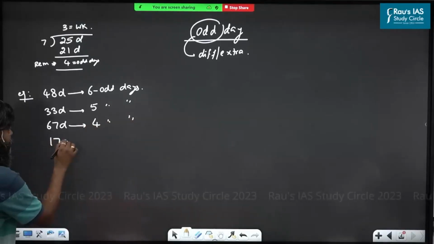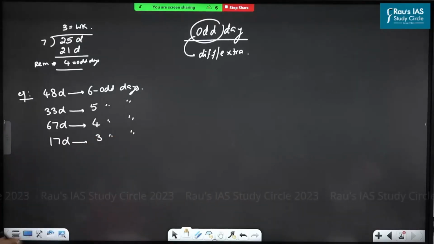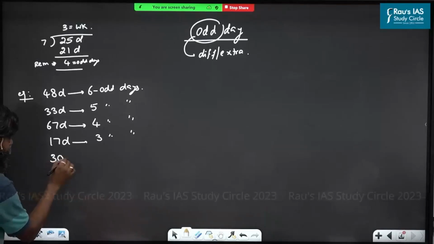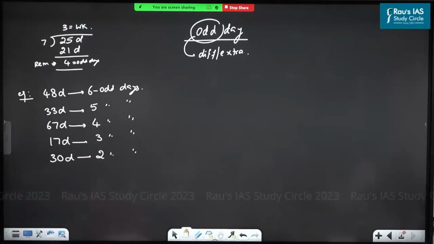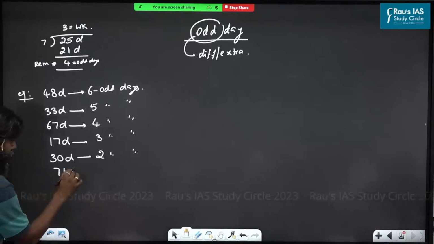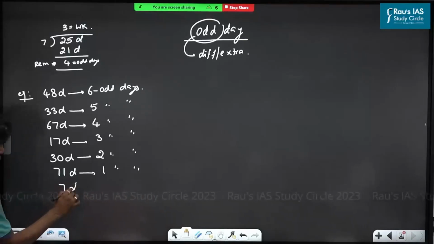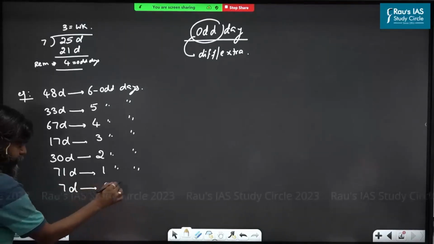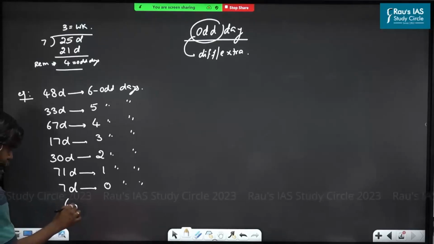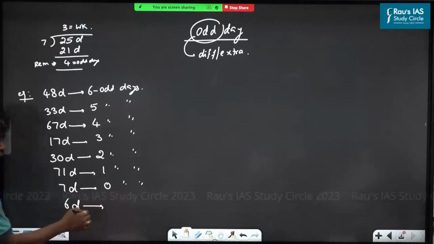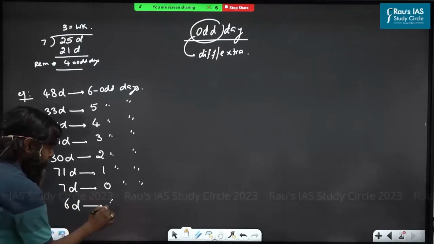17 days. What is the remainder? Are you understood this? Then 30 days. What is the remainder? Are you understood this, boss? 71 days divided by 7. What is the remainder? 1. 7 days. What is the remainder? 0. Are you understand? Remainder is 0. 6 days. If the number of days is less than 7, that number itself is the odd days.